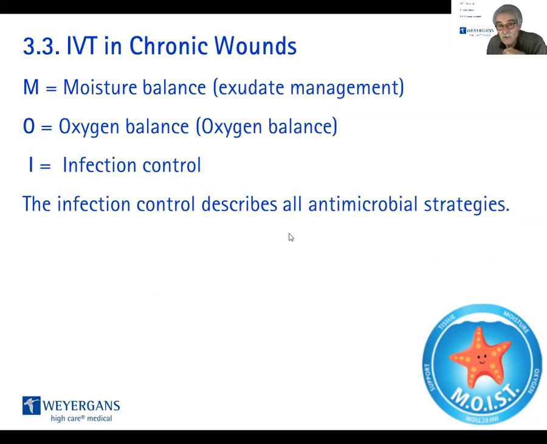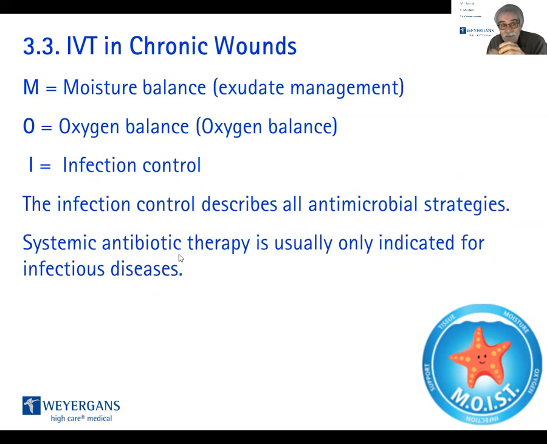The infection control describes all antimicrobial strategies. Once there is a systemic antibiotic therapy, it is necessary if the wound is already infected.